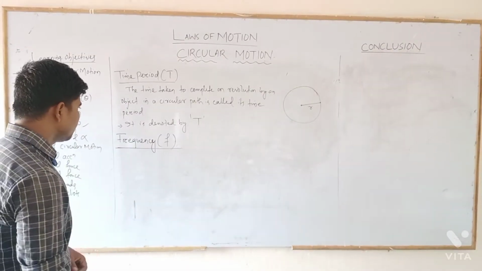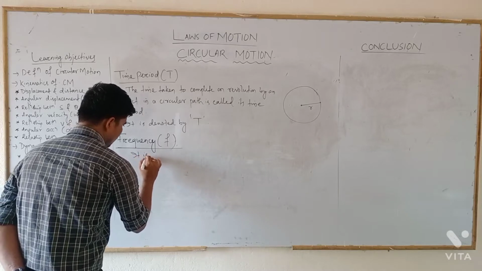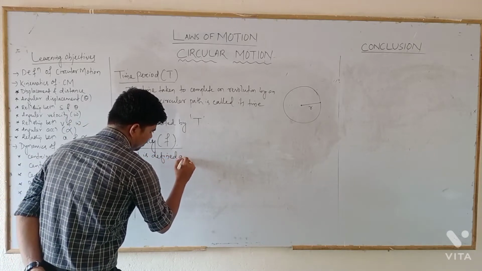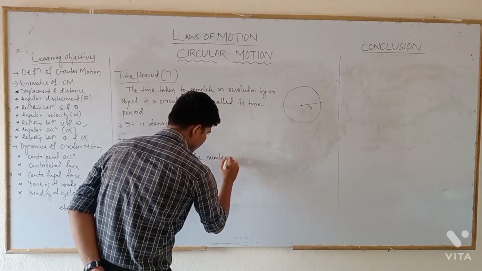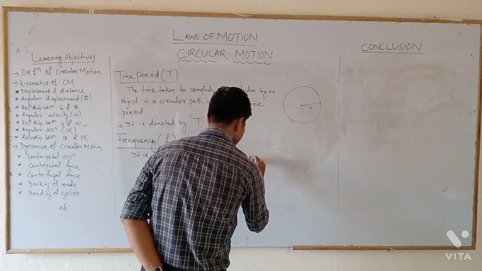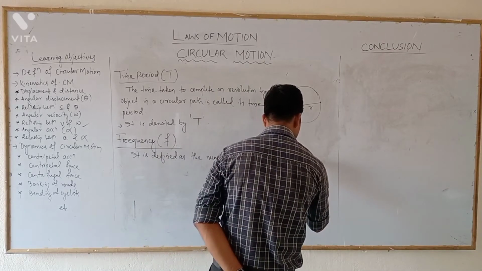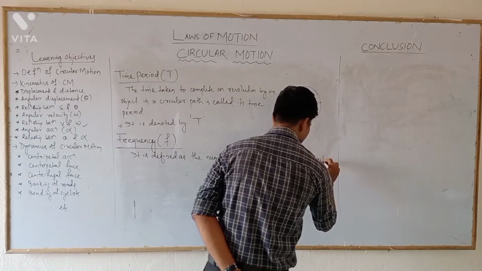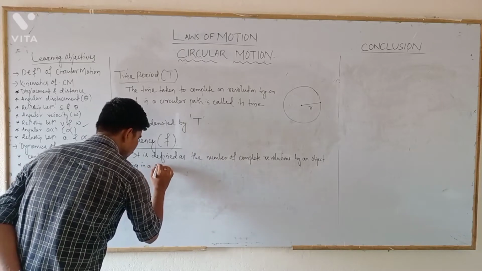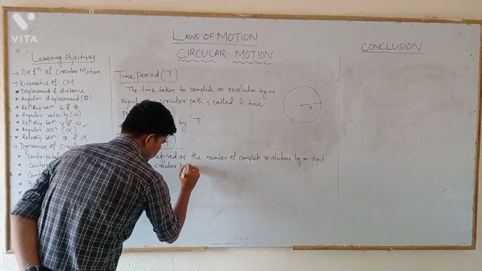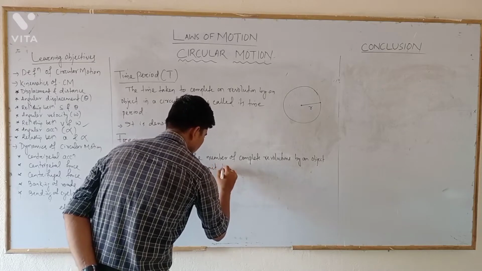Frequency is defined as the number of complete revolutions by an object moving in a circular path in unit time.